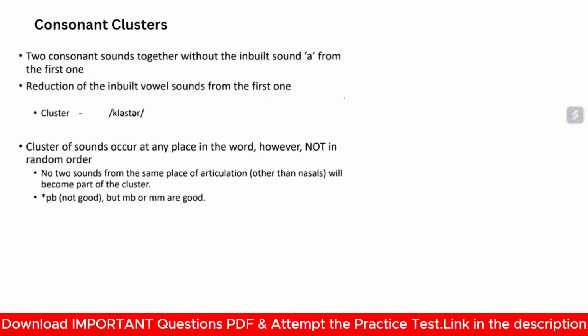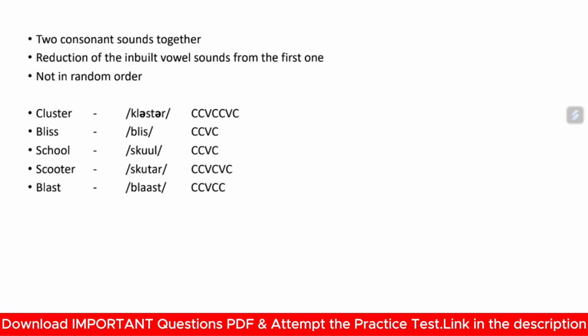Now next, consonant clusters. Two consonant sounds together without the inbuilt sound A from the first one. Reduction of the inbuilt vowel sounds from the first one. So these are not that important, but yes, the questions will be as simple as that, so you don't need to worry about it. Two consonant sounds together, reduction of the inbuilt vowel sounds from the first one, not in random order. Cluster, bliss, school, scooter. Here you can see how you will pronounce school. It's not suhchool, it's school. Then scooter.